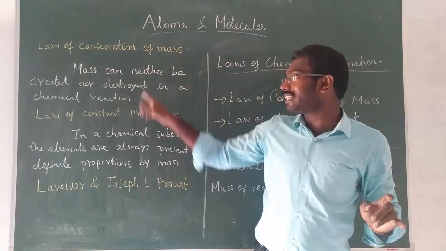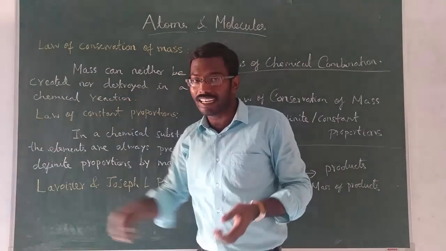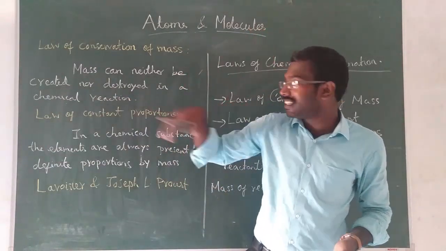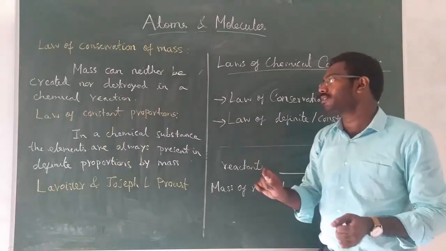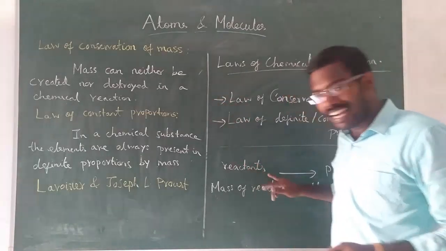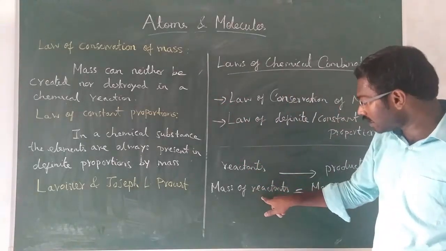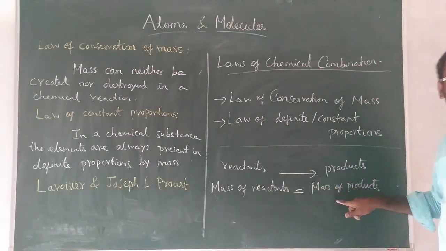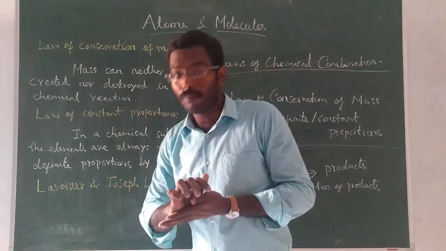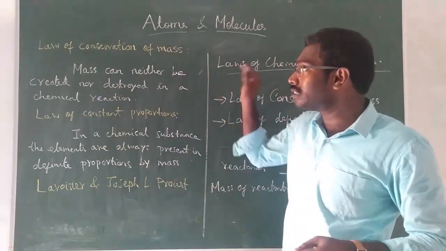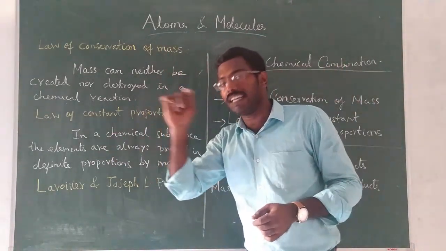That is why it is said that mass can neither be created, it will never increase, nor destroyed, it will never decrease. So if a chemical reaction happens, the mass of the reactants will always equal the mass of the products. This is called the law of conservation of mass. I will explain this with an example a little later.